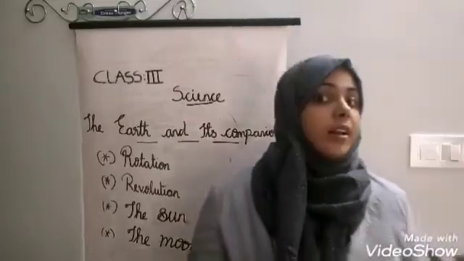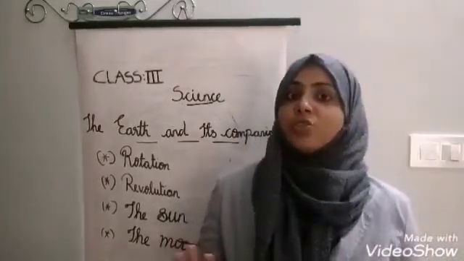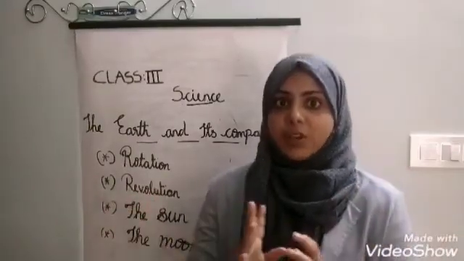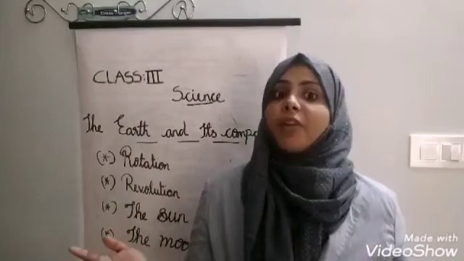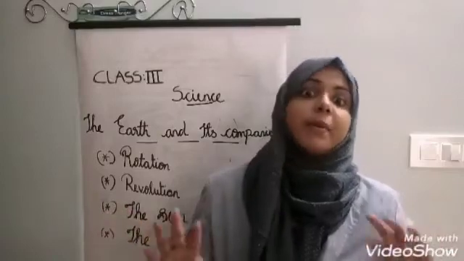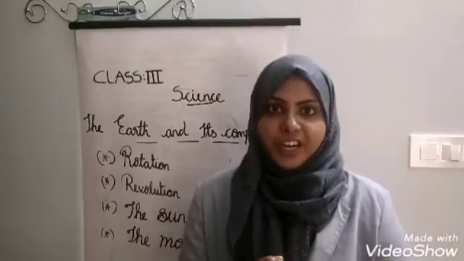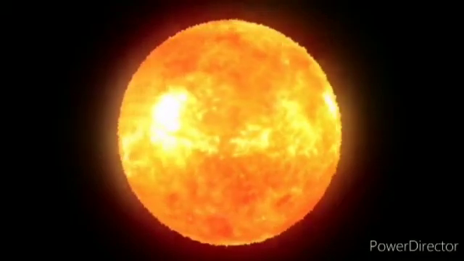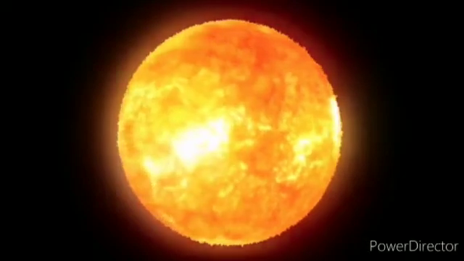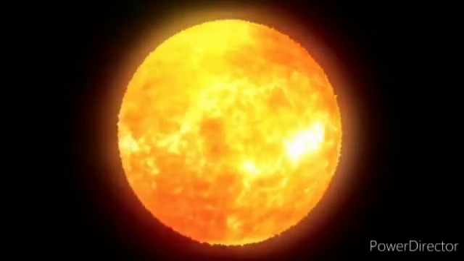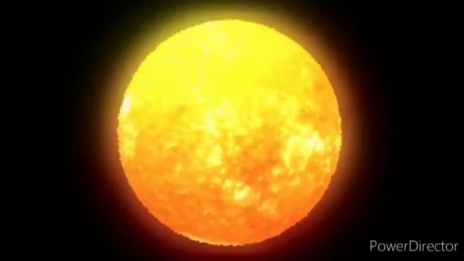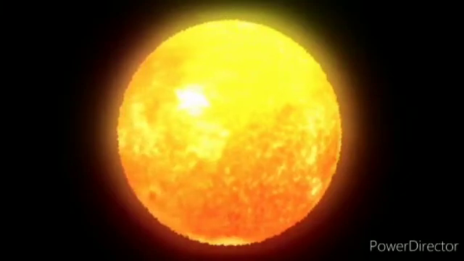Children, we know all the planets do not have their own light. All the planets get heat and light from the sun. Because of the sun we feel that the planets have light, but actually the planets do not have their own light. I'll explain more about the sun with the help of a video. Children, the sun is like a big ball of hot gases and fire. It is the star closest to the earth. The sun has its own light and heat. The temperature of the sun is about 5400 degrees Celsius.